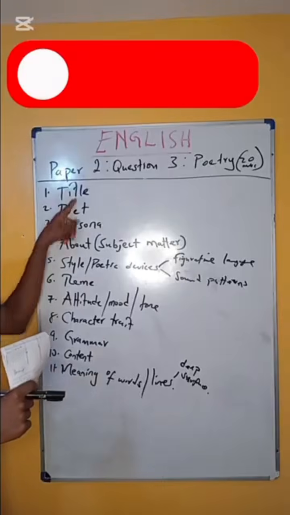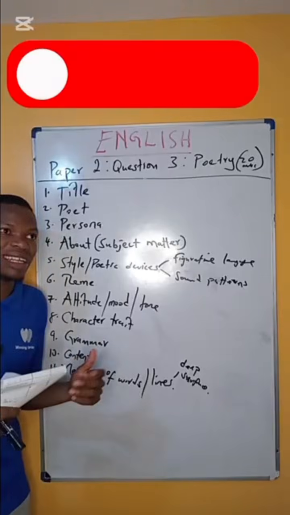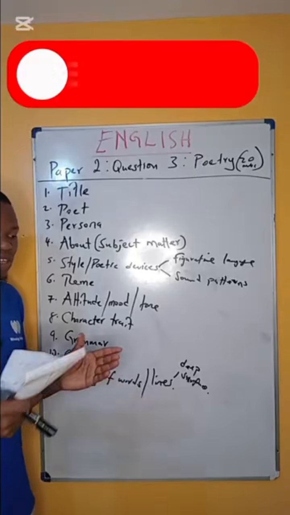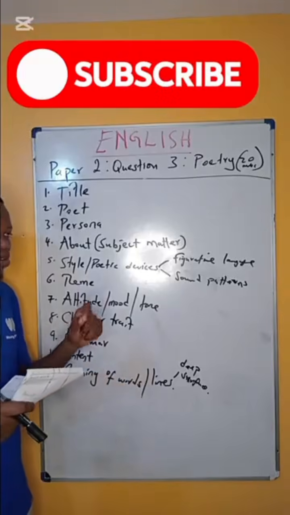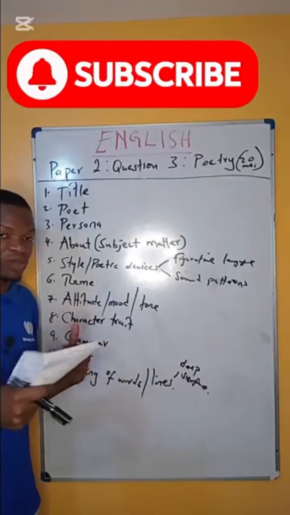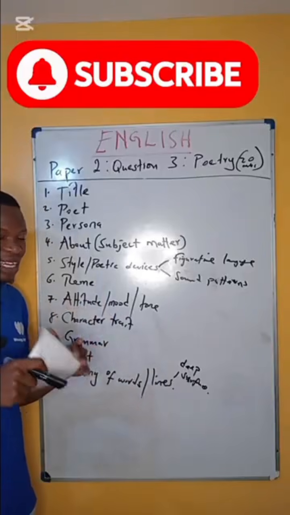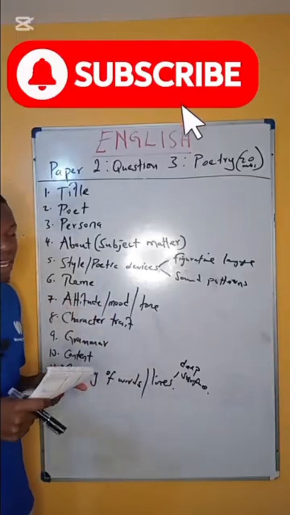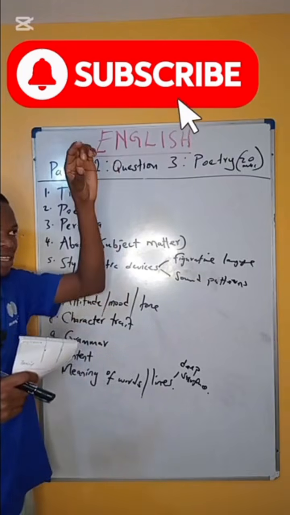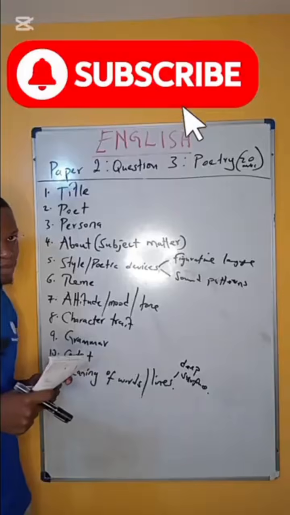Okay, so starting with the first one, that is the title. The title is basically the name of the poem. Once the poet writes that poem, he or she gives it a heading. That heading is what we are calling the title. And the title sometimes can be directly related to the content, sometimes can be ironical, sarcastic, or symbolic. And the title usually appears before the first stanza.